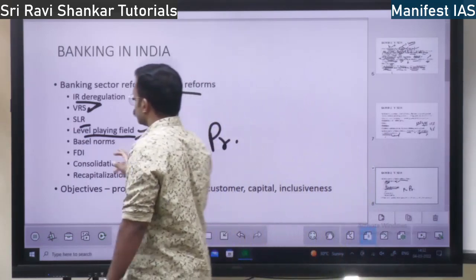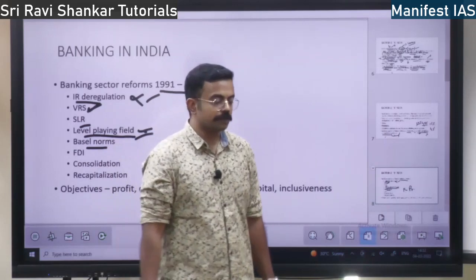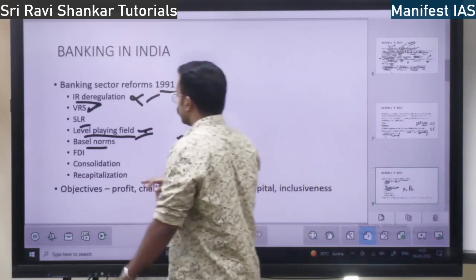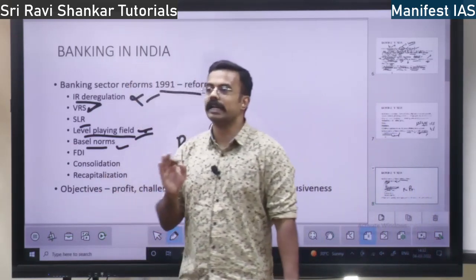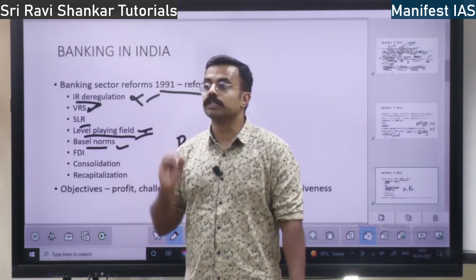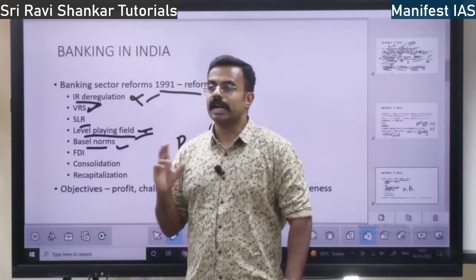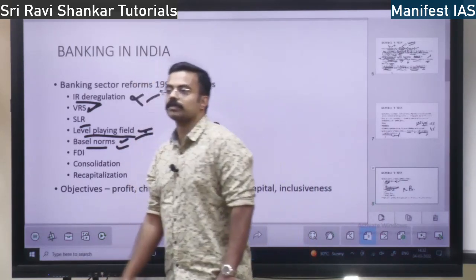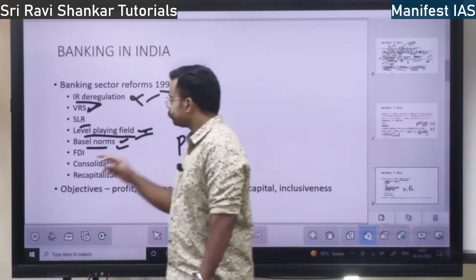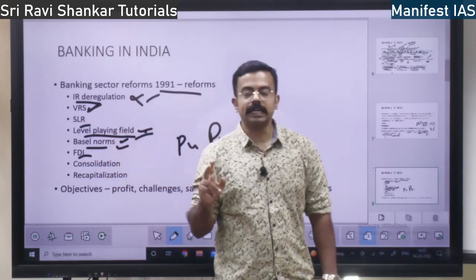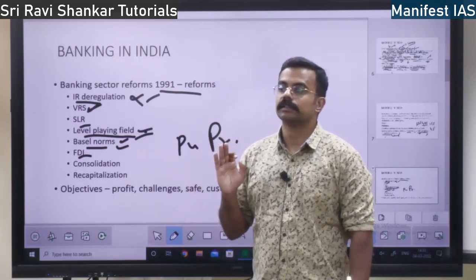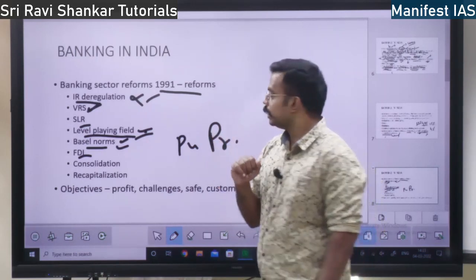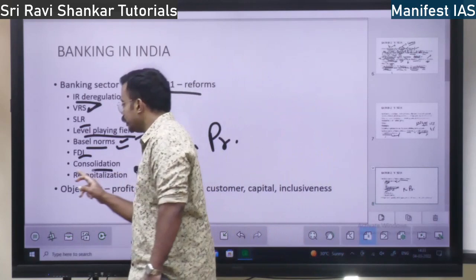Next, Basel norms. I am going to discuss what Basel norms are. Basel norms were accepted. Basel norms are basically good lending practices to reduce the risk, the lending risk that banks face. To reduce that risk, Basel norms are followed. Right? So that is one thing. Next, post 1991, FDI, foreign direct investment, was increased. Right? Next, you have bank consolidation.